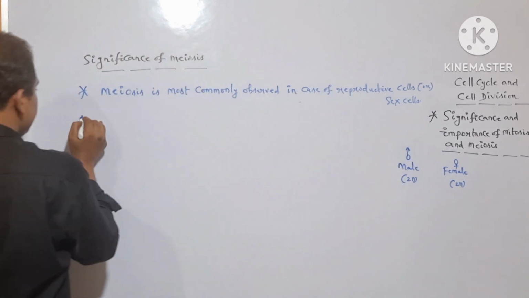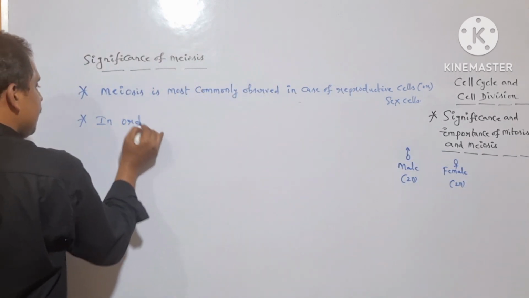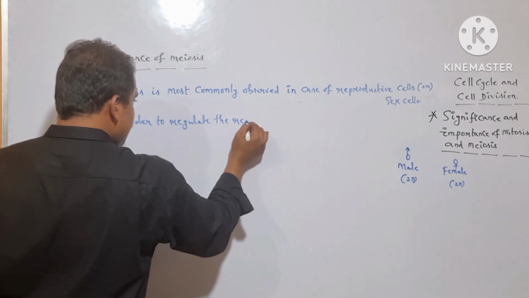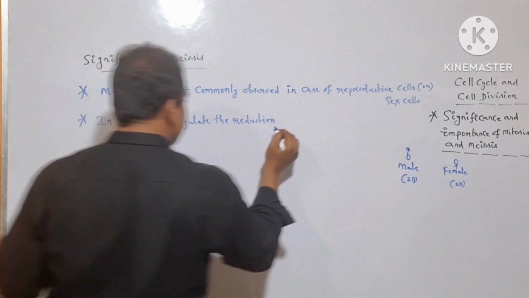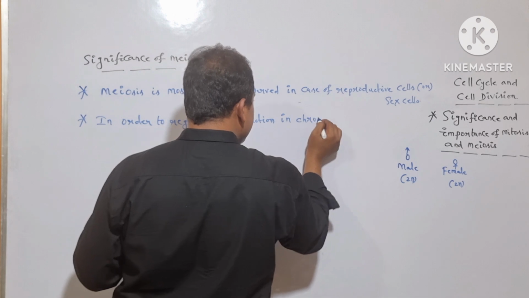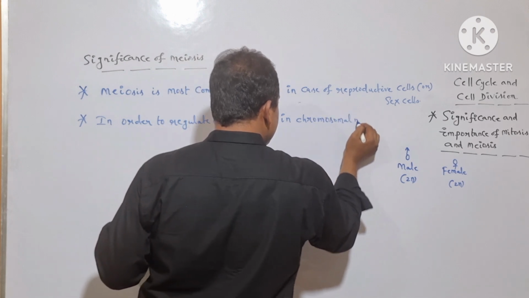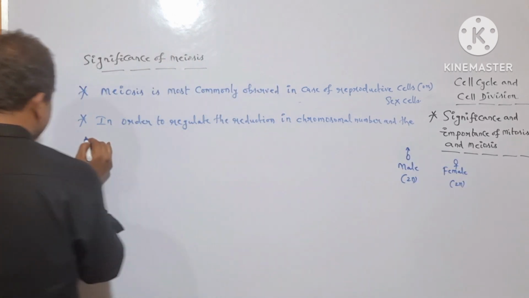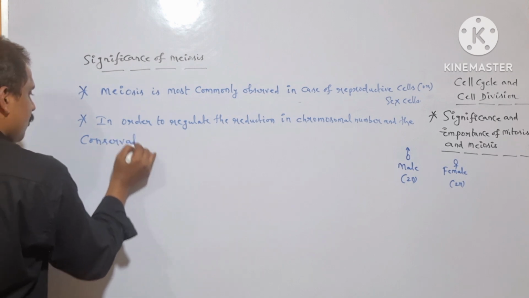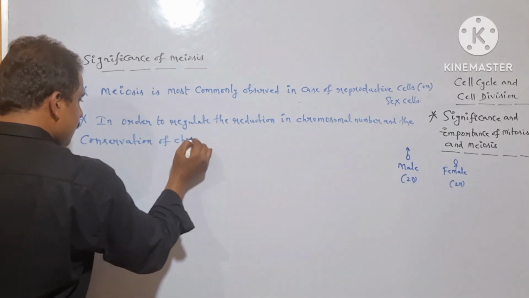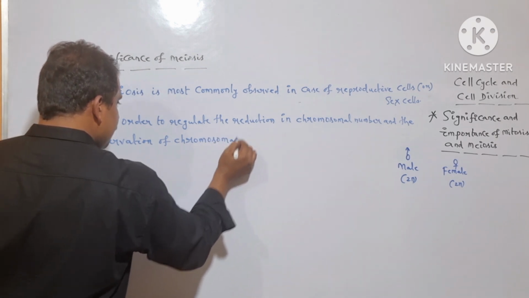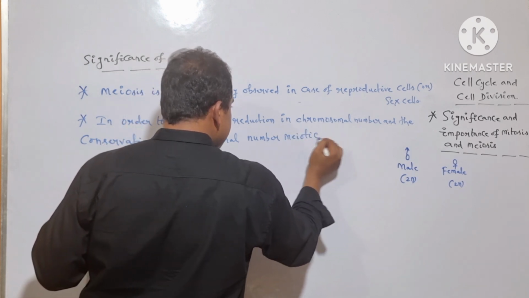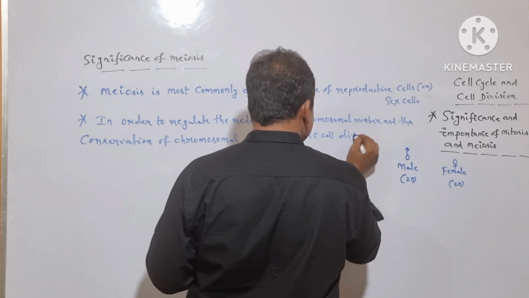So here, in order to regulate the reduction in chromosomal number and the conservation of chromosomal number, meiotic cell division plays an important role.